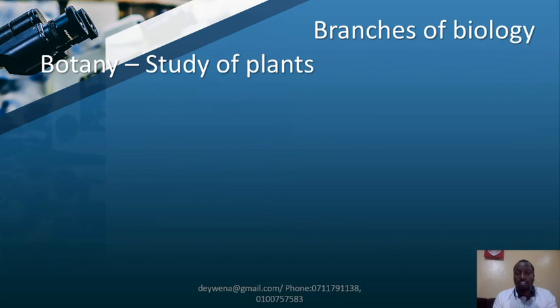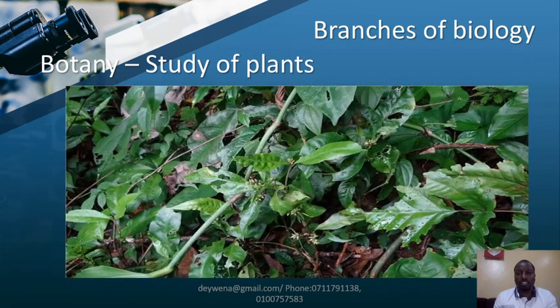Biology has also some branches. That's our next thing we're going to look at. Remember, biology has three main branches, from the current syllabus. One is botany, and botany is generally the study of plants. All plants are studied in botany, and the scientists who study plants are called botanists. If you want to become a botanist, then you study plants.